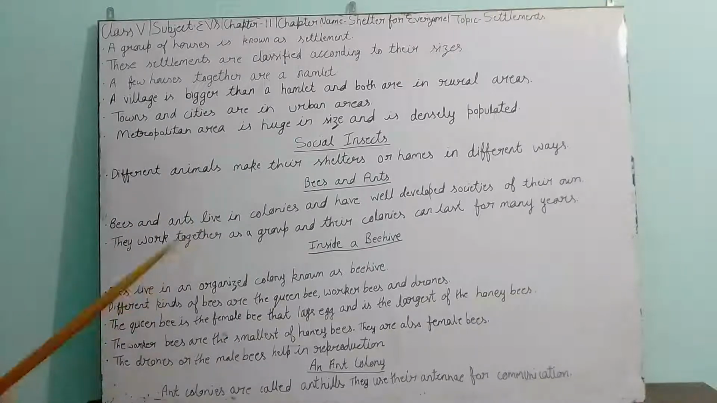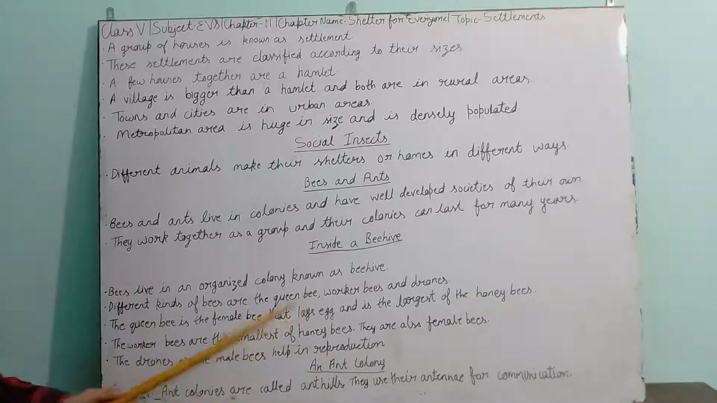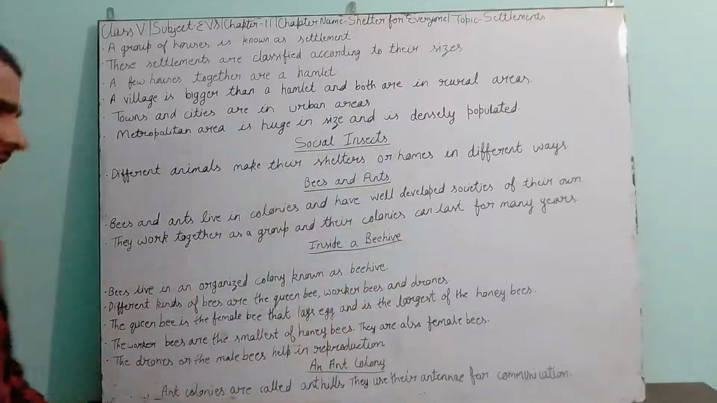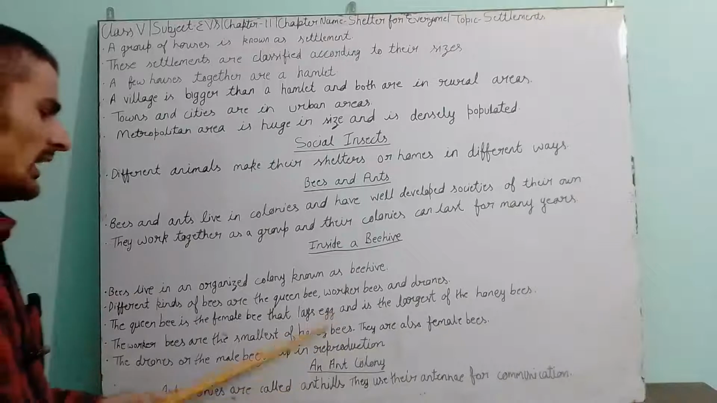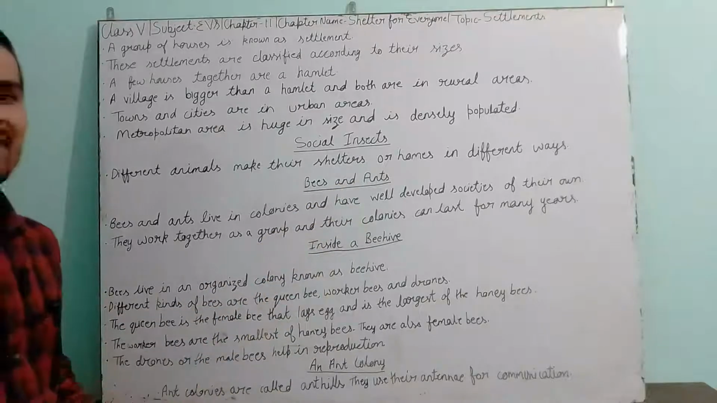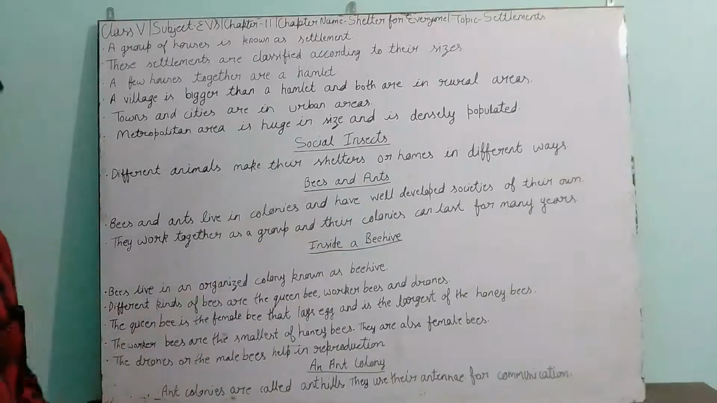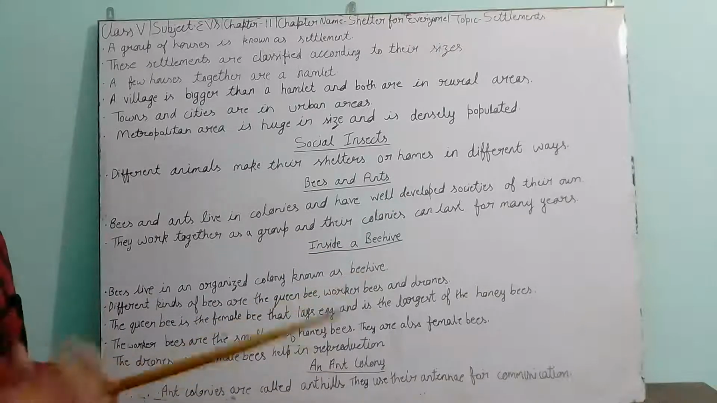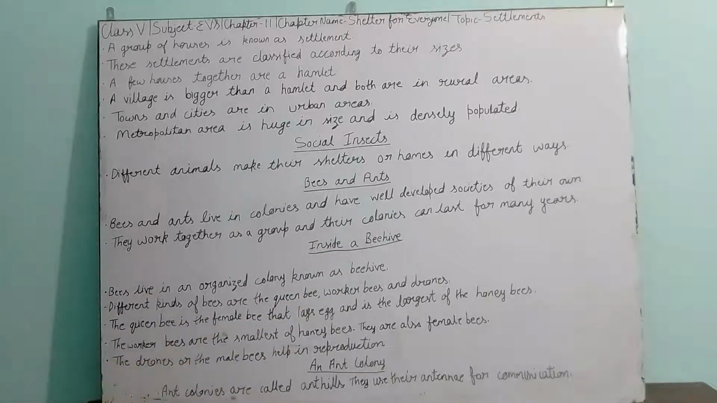So there are three types of bees. The queen bee, whose work is to lay eggs. Worker bees, whose work is to do all the work inside the beehive. And the drones, which are male bees and whose work is to help in reproduction. Inside the beehive, different types of rooms are there, from where they can do different types of activities. And all these are taken care of by the worker bees.